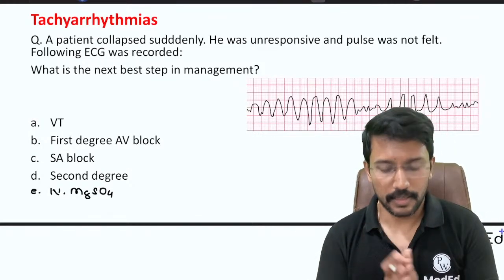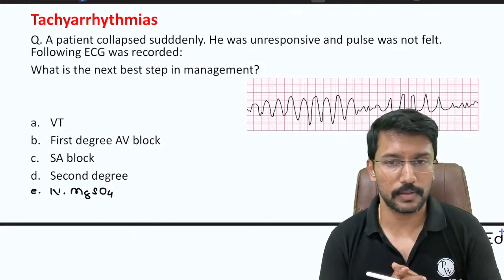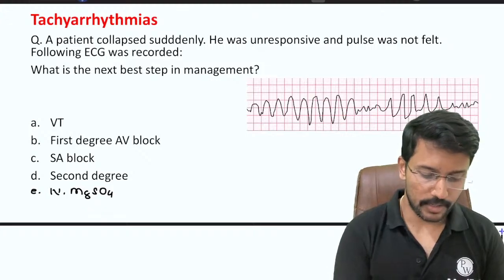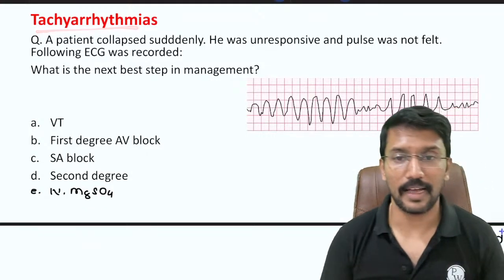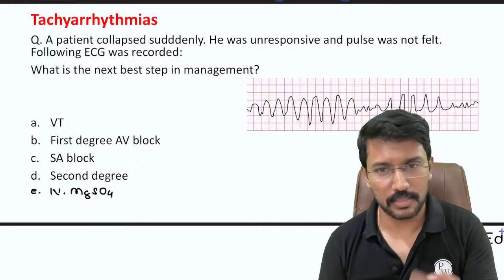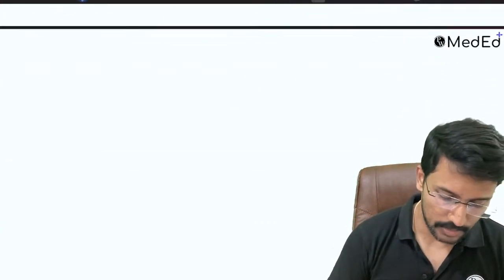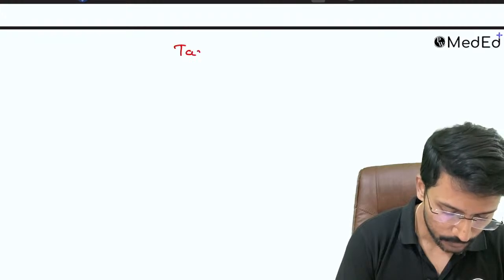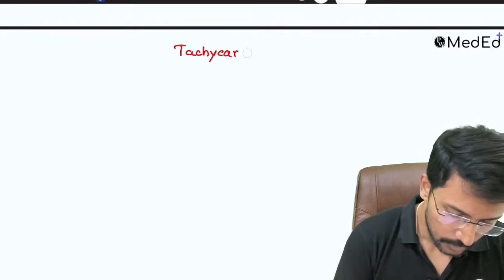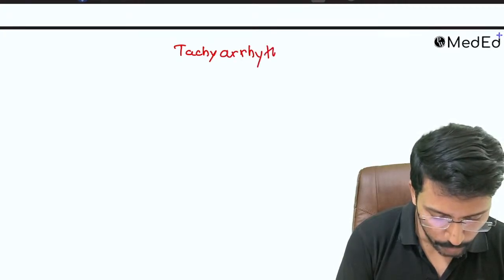Yes, this is VT, right? But what type of VT? We have three types of broad complex tachycardias. Whenever you get a tachyarrhythmia, a heart rate higher than 100 with some abnormal ECG appearance, you have to divide that into a narrow complex tachycardia and a broad complex tachycardia. Any arrhythmia patient, divide them into narrow complex and broad complex.